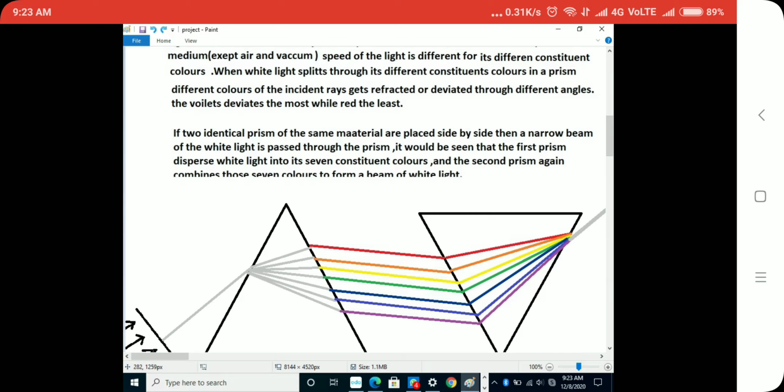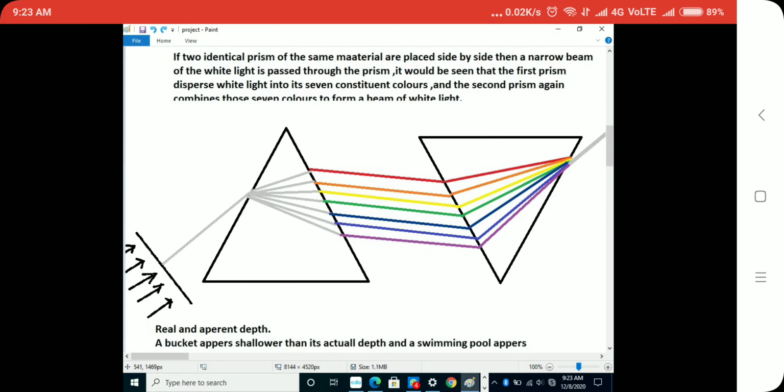Okay, if two identical prisms of the same material are placed side by side, and a narrow beam of white light is passed through the prism, it would be seen that the first prism disperses the light into seven constituent colors. The second prism again combines the seven constituent beams of light. You can see it here. The white light is coming from here, it splits into different colors, and the opposite placement of the prism makes all the light rays combine at a single point here and change again into white light.